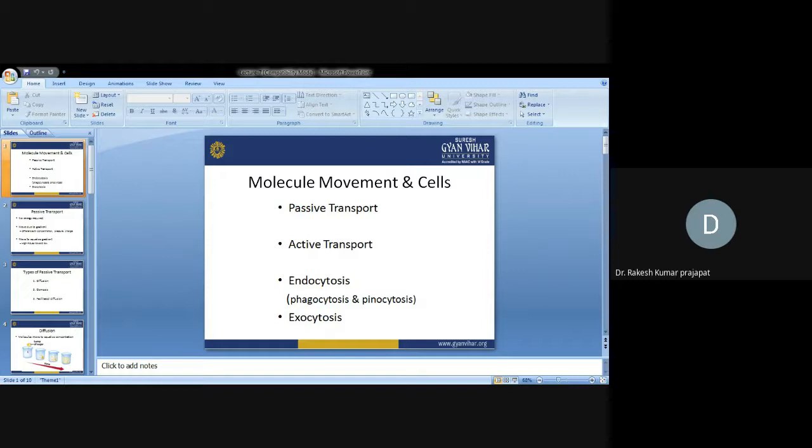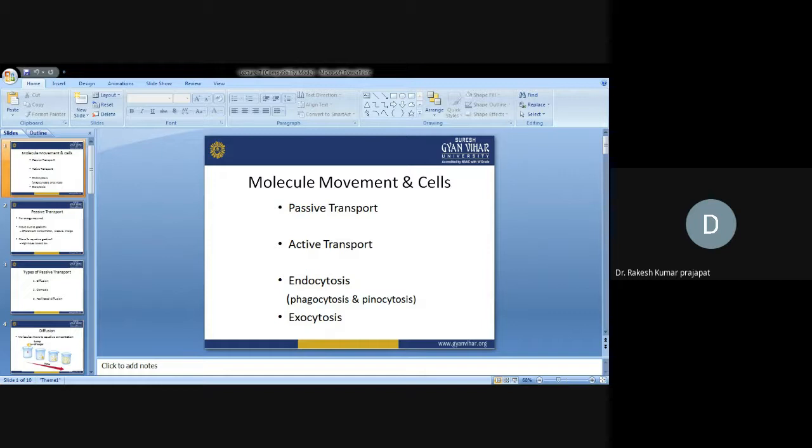So what is the objective to move any molecules? The main objective is to equalize the gradient, means try to make the gradient equivalent. High moves toward the low. That is the passive transport, which totally depends on no energy, and it is because of difference in the concentrations.